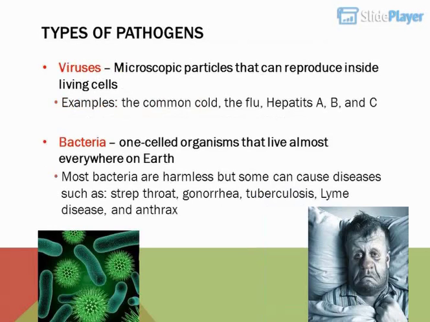Types of pathogens. Viruses: microscopic particles that can reproduce inside living cells. Examples: the common cold, the flu, hepatitis A, B, and C. Bacteria: one-celled organisms that live almost everywhere on Earth. Most bacteria are harmless, but some can cause diseases such as strep throat, gonorrhea, tuberculosis, Lyme disease, and anthrax.